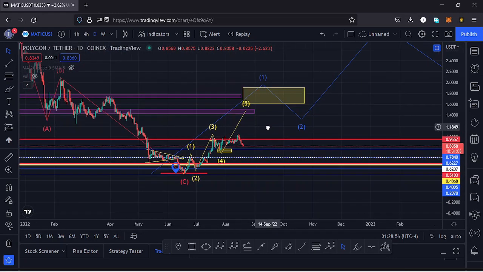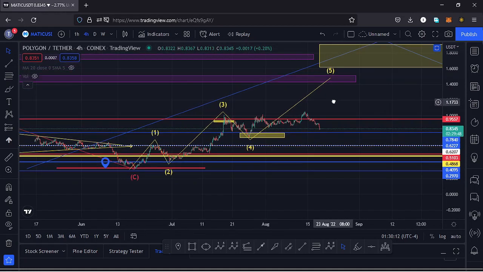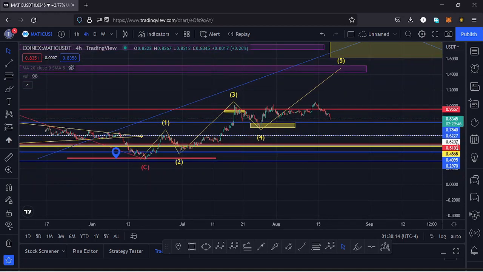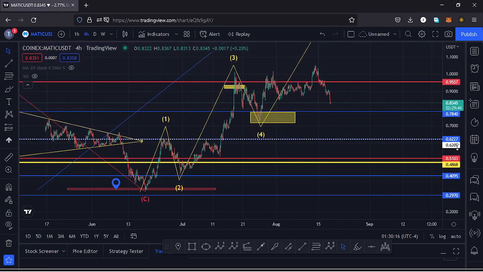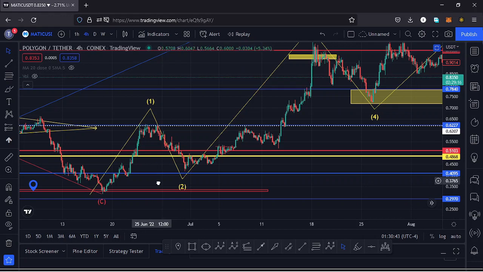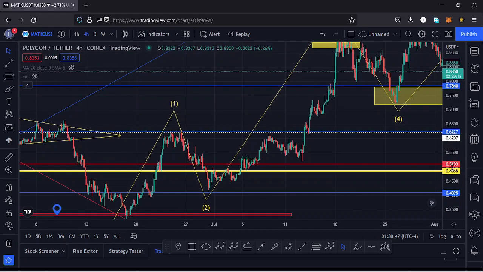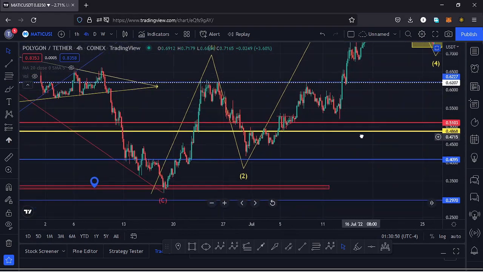And if I jump to the 4-hour chart for further analysis, basing my analysis on the Elliot waves, within a wave 1, I also expect to see a fractal wave in formation, and I believe that is what we can see here on the charts in this yellow Elliot wave, and that is what I want to discuss in this video. And you can see after making our low at around the $0.32 mark, we had a very nice bounce to the upside, forming a first wave to the upside. Then we saw a very nice retracement to the lower side in the formation of a wave 2.